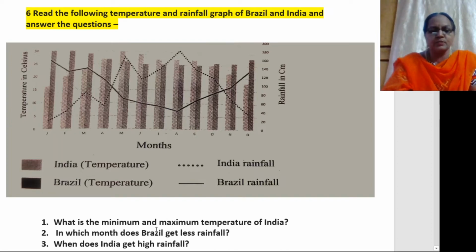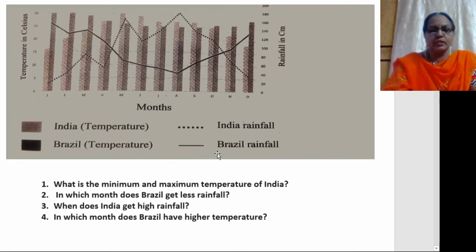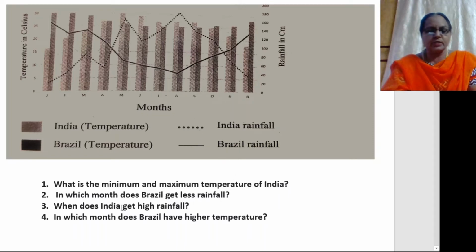In which month does Brazil get less rainfall? Now rainfall is shown by, this is the rainfall graph of Brazil. So in which month does Brazil get low rainfall? You can see here, this is the rainfall graph of Brazil. So it's in August. When does India get high rainfall?